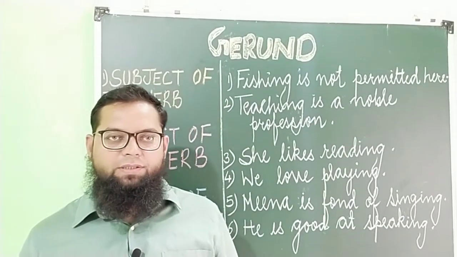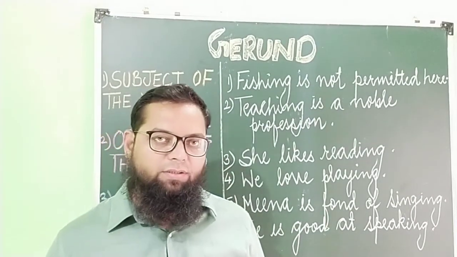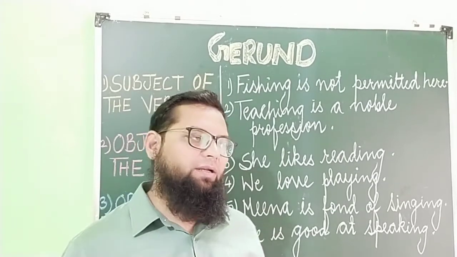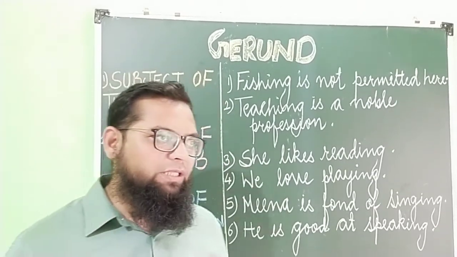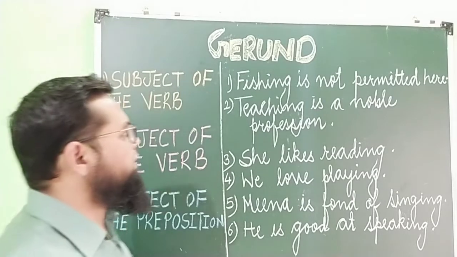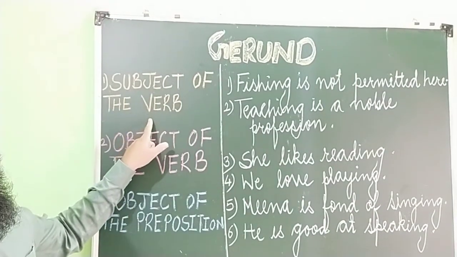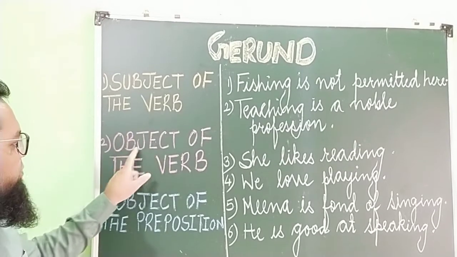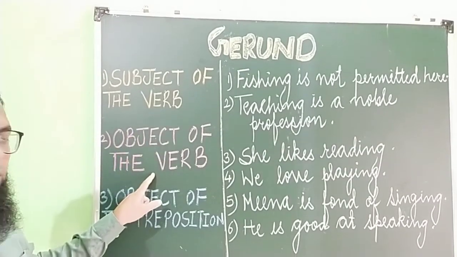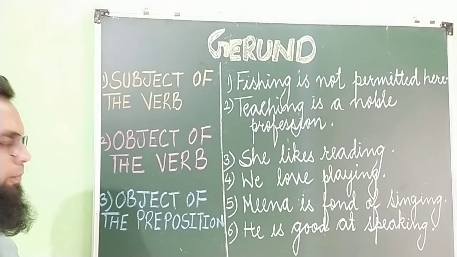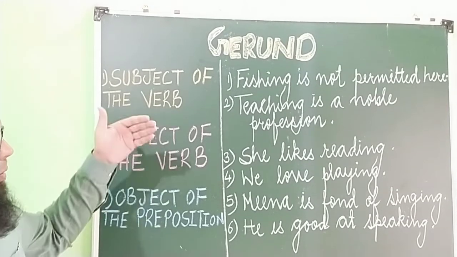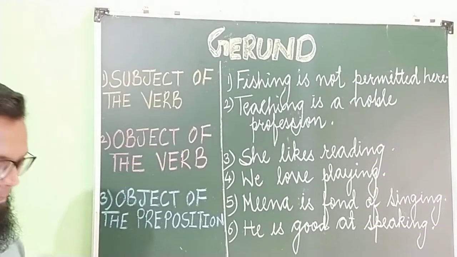Okay, so let's study in detail about gerund. What can be a gerund? There are three possibilities of a gerund. A gerund can either be the subject of the verb, object of the verb, or object of a preposition. These are the three possibilities of a gerund.